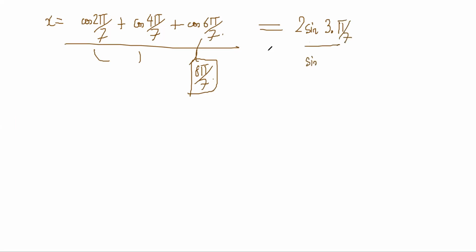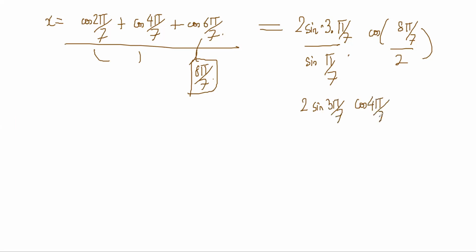Divided by sine of common difference by 2, which is sin π/7. And now there's a cos of first angle plus last angle by 2. So 2π/7 plus 6π/7, 8π/7, by 2 is 4π/7. So cos 4π/7, and this is 2 sin 3π/7 into cos 4π/7 by sin π/7, right? Now this becomes clearly sin C cos D, so sin(C+D) plus sin(C−D).